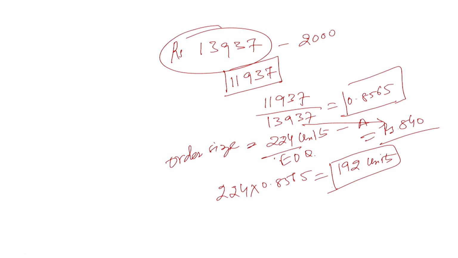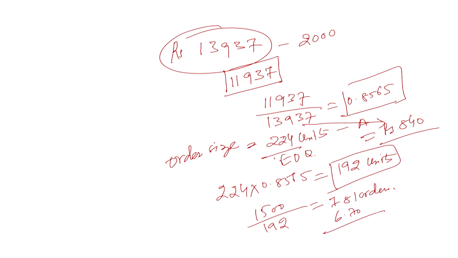If it is becoming 192 units, let's now see how many orders. Total annual requirement is how much? 1500 units, and one order will be bringing in the material A to the extent of 192 units. So how many orders will we be having now? 7.81 orders, and earlier the number of orders was how much? 6.70. So now the number of orders has increased.